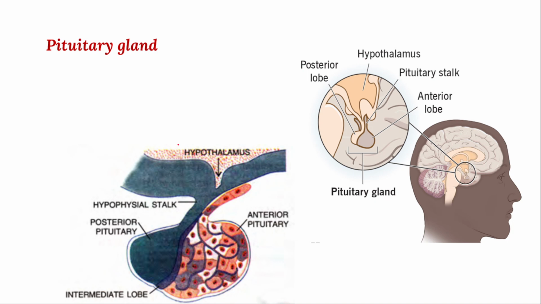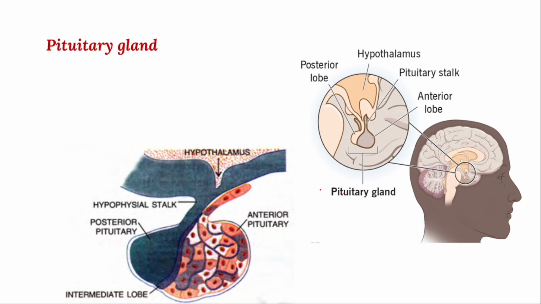If you take the structure of the pituitary gland, it is bilobed. The first lobe is called the anterior lobe, and the second lobe is called the posterior lobe, connected with a staff-like structure. In between, an intermediate lobe is also present between the two lobes of the pituitary gland.